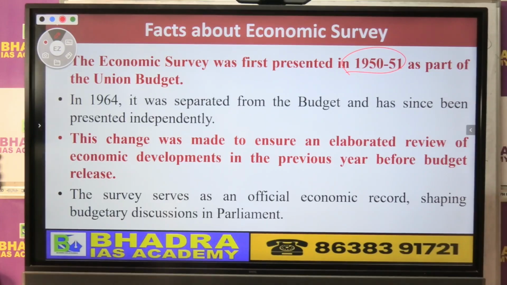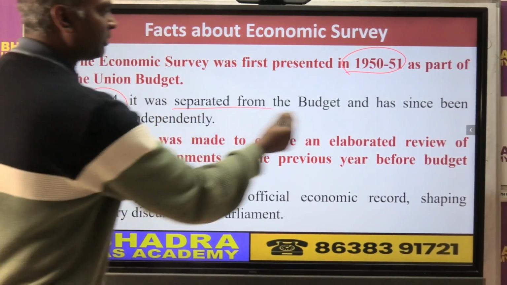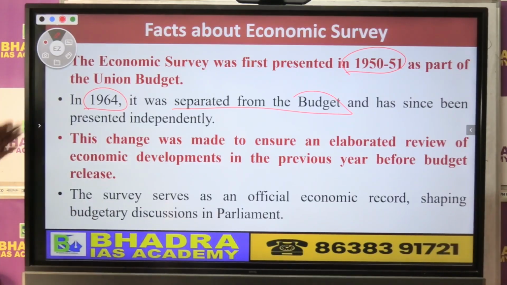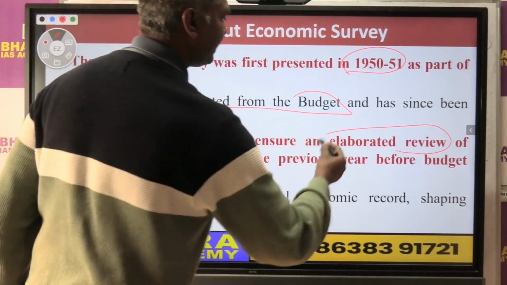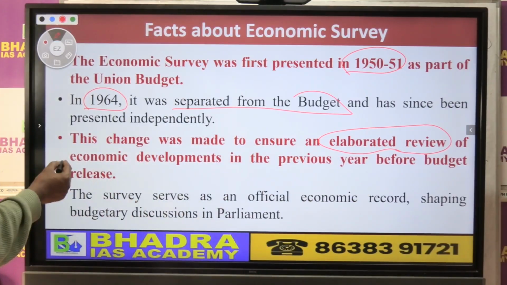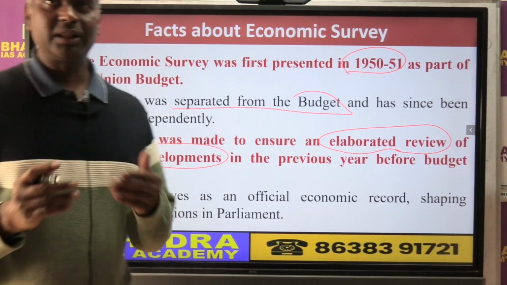Later on, in 1964, an important year, the economic survey was separated from the budget and presented as an independent separate document. So that tradition, that custom, is still going on. So सवाल ये है economic survey को budget से separate क्यों किया? Basically to provide a detailed review of the economic development in the previous year. मतलब क्या है?